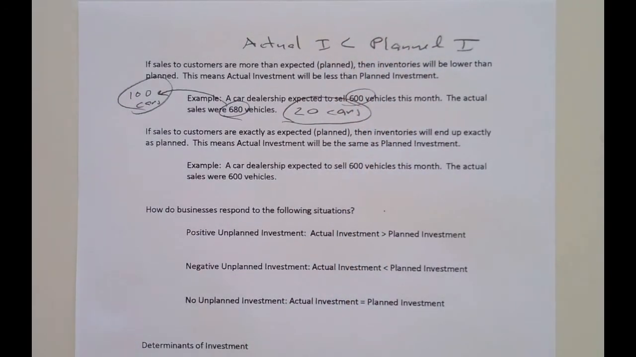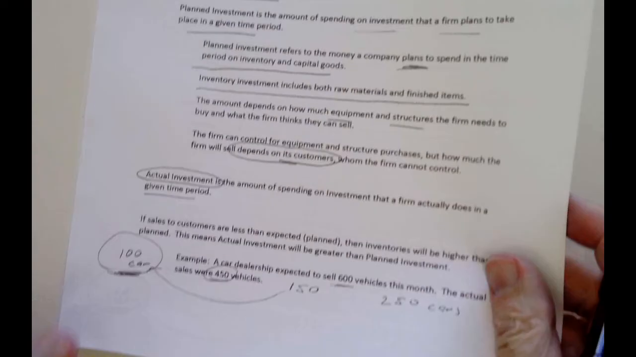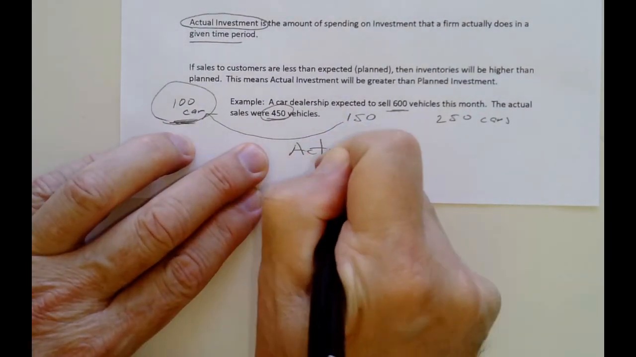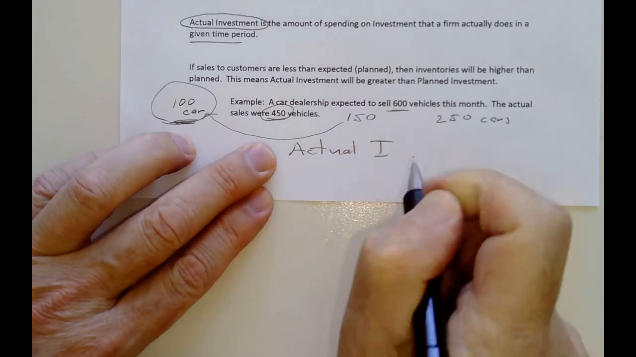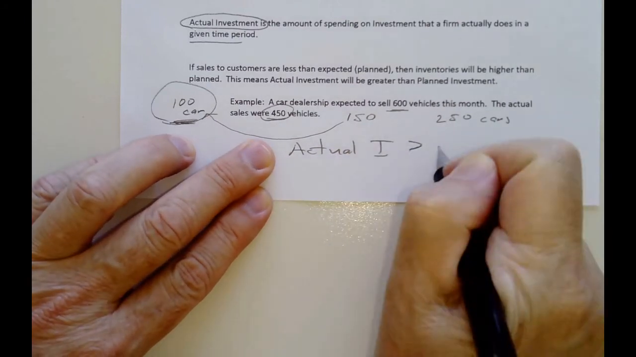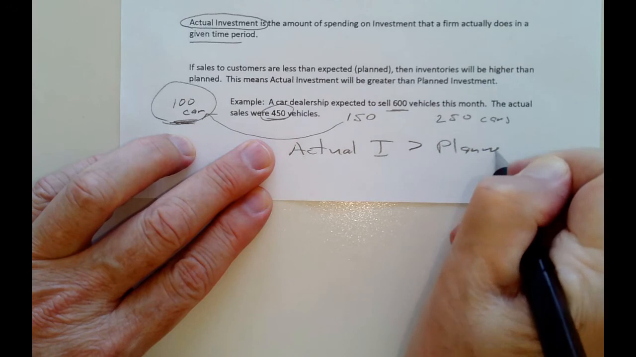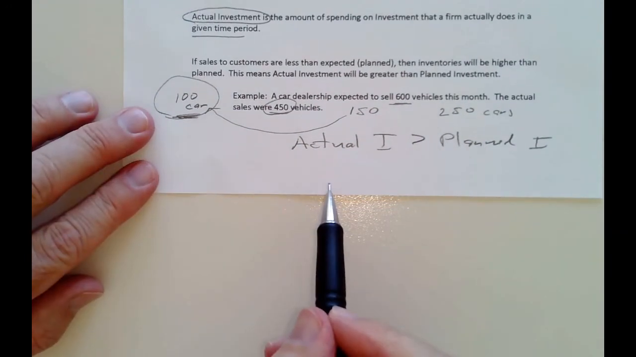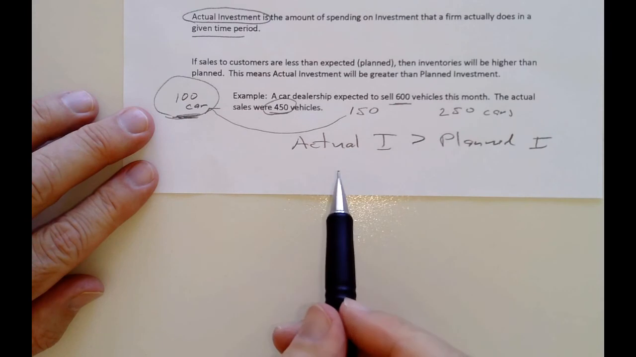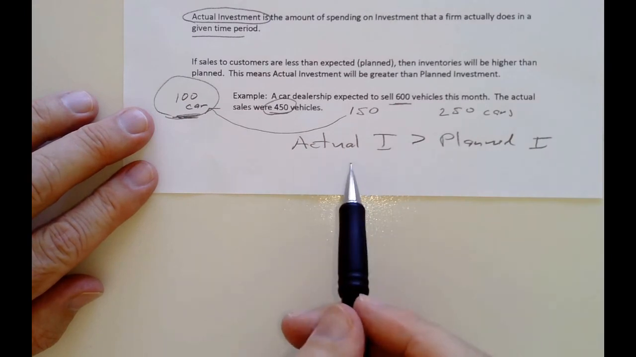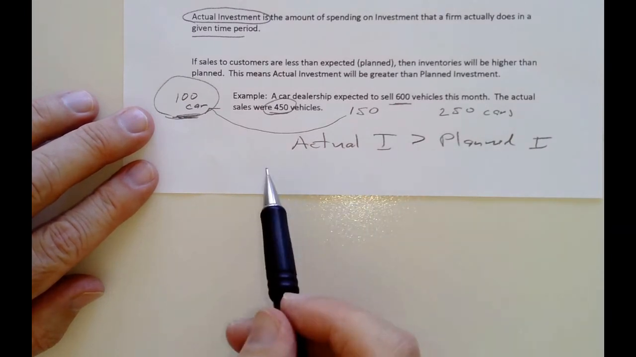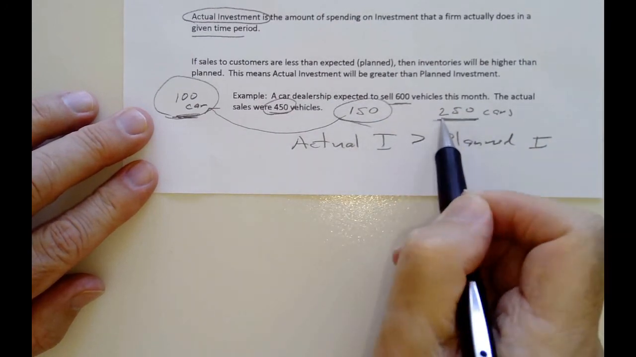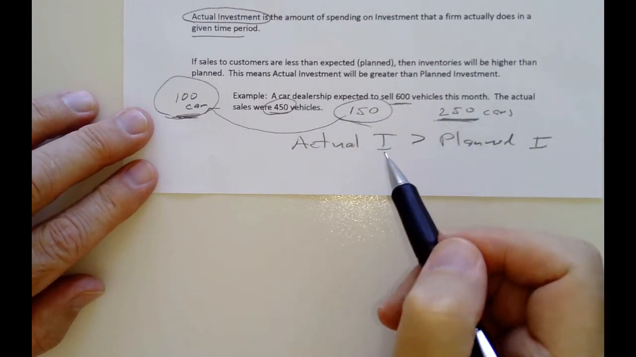And the one over here, your actual investment of 250 was greater than your planned investment of 100. What this means here is that you're going to cut back on your inventory orders for next month. You tell the manufacturers, you know what, I don't need as many cars to come in to be shipped because I have 150 cars more than I thought I would have. So I've got to move those first before I'm going to bring in more cars from the manufacturer.